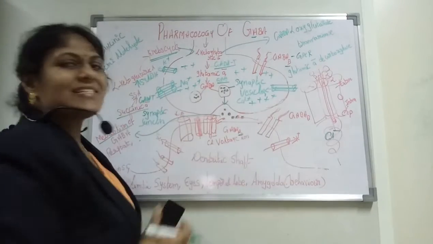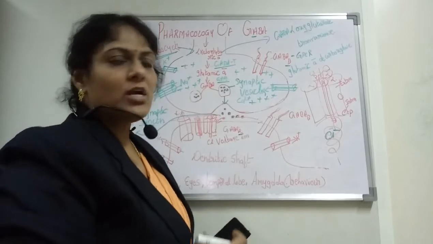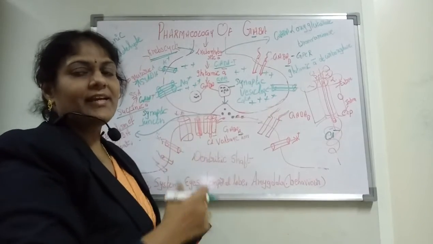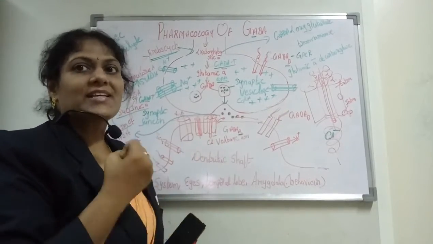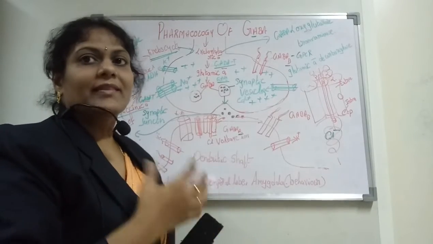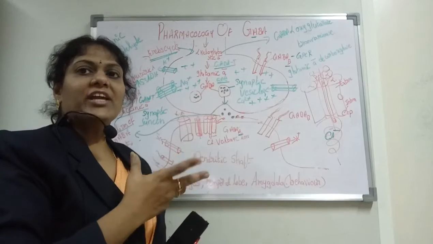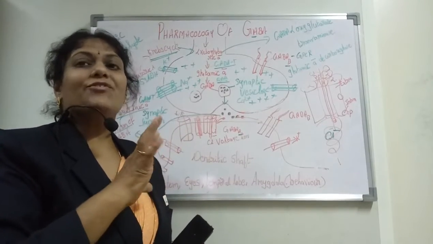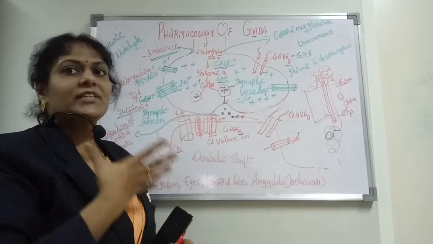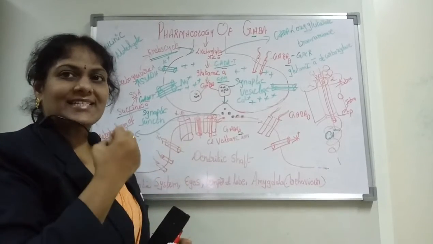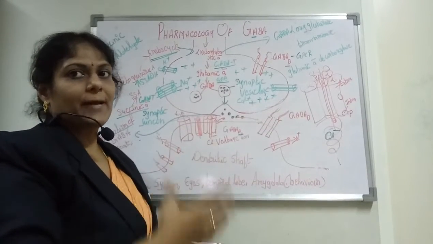Whenever there is accumulation of positive ions in the presynaptic area, that phase is called depolarization, nothing but the action potential starting over here, the electrification of your neurons making them fire. And whenever the neurons fire, it starts stimulating the presynapse.